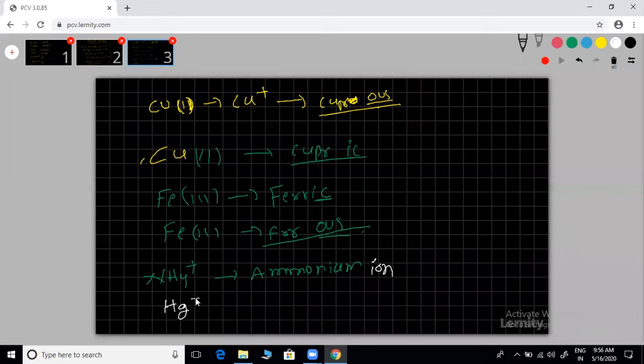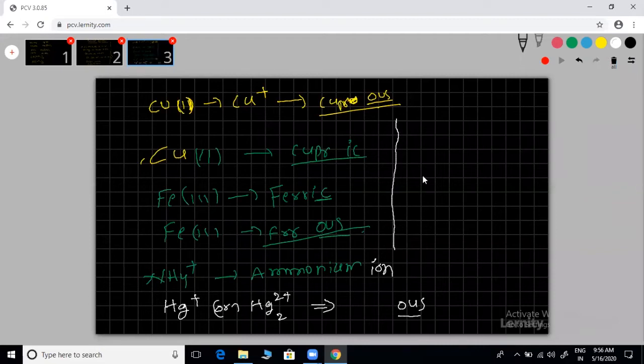Hg plus, mercurous. Okay. Hg plus or Hg2 2+, both are the same, right? Mercurous, ending with OUS. Try to note down a little bit fast. Mostly we can close all the basics in this class.